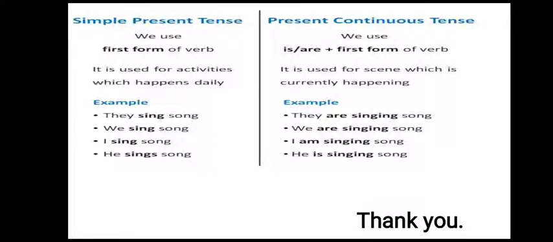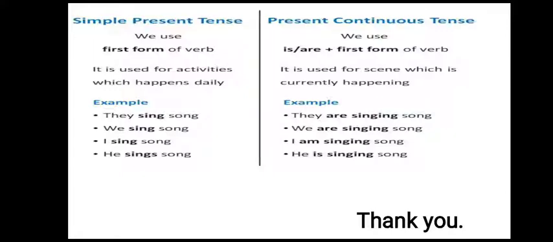Okay, now here are a few examples of simple present tense as well as present continuous tense. They sing a song, they are singing a song. We sing a song, we are singing a song. One more thing I forgot to mention: with a singular subject we use is, with a plural subject we use are.